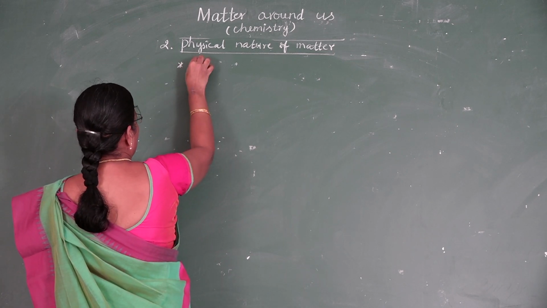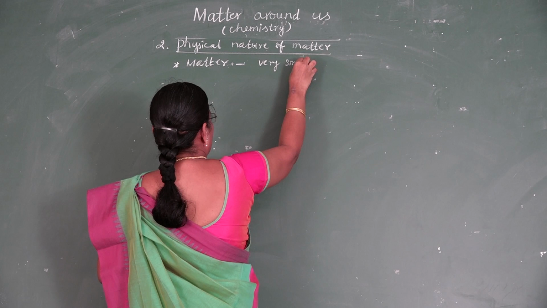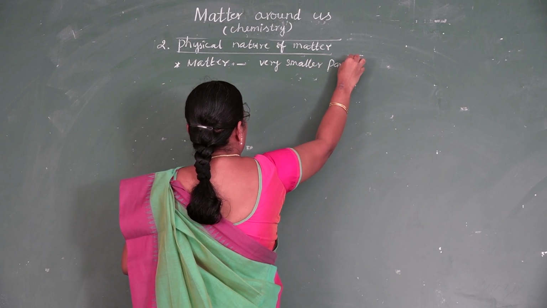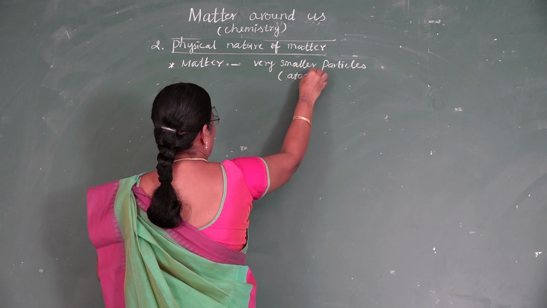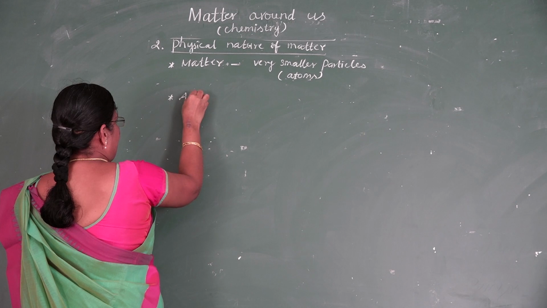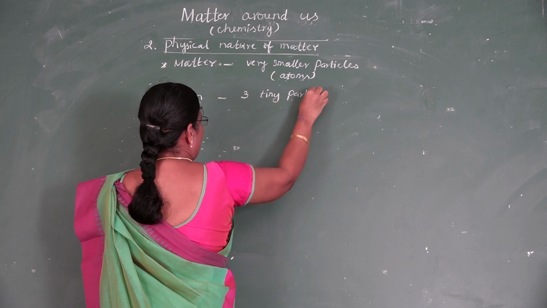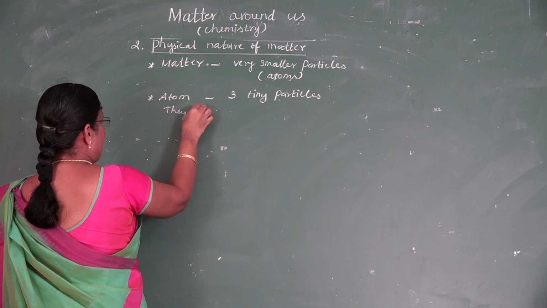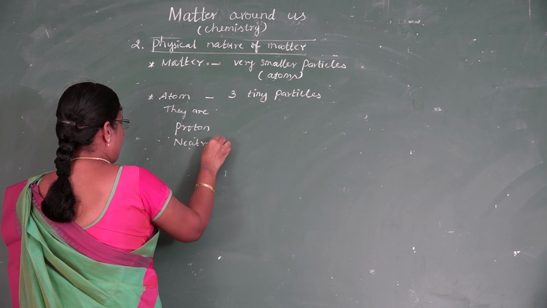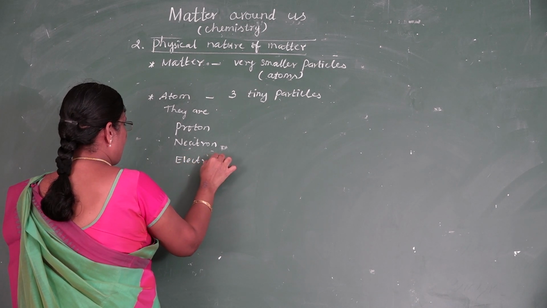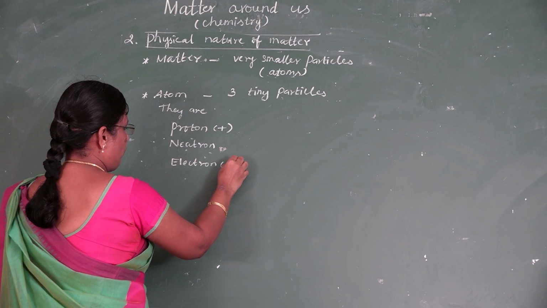Proton carries positive charge. Neutron does not carry any charge. Electron carries negative charge. Proton and neutron form the center of the atom. The center of the atom is called nucleus. Electron revolves around the nucleus.